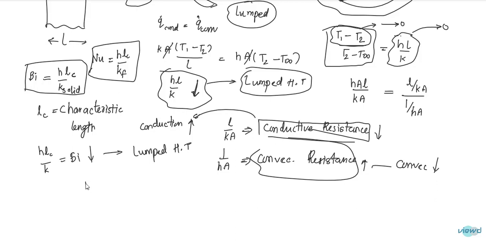He gave that if the Biot number is less than or equal to 0.1, then we can use lumped heat transfer. If the Biot number is greater than 0.1, we need to use Heisler charts. So if the Biot number is less than or equal to 0.1, we use lumped heat transfer.